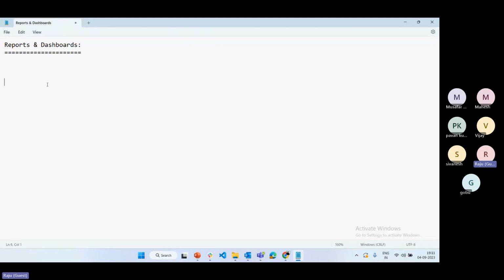Okay, in real time, sometimes end users themselves create a report if they are aware of the system. Some people are not aware of the system, so they will take help from the admin team to create some complex reports. At that time you have to support the end customer to generate a report on behalf of the user. Also, sometimes you have to create a report through your own analysis to check whether data is available or not. Sometimes your manager asks you to generate a report and share it as Excel via email.